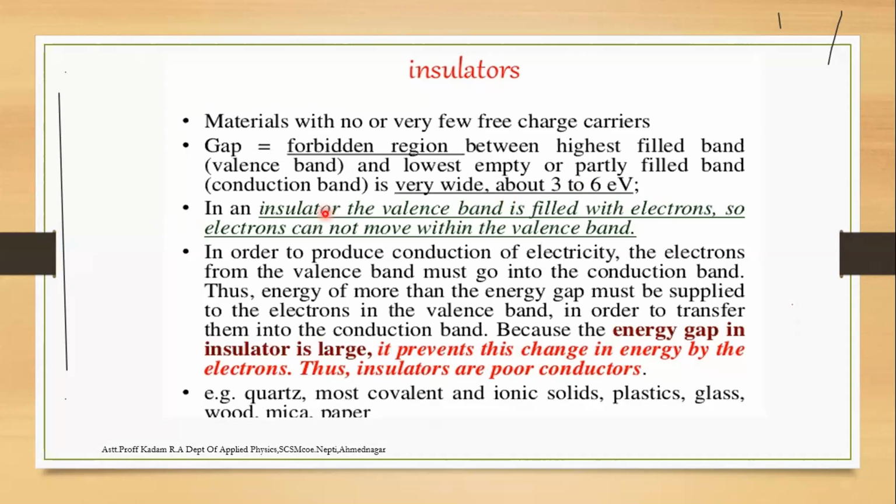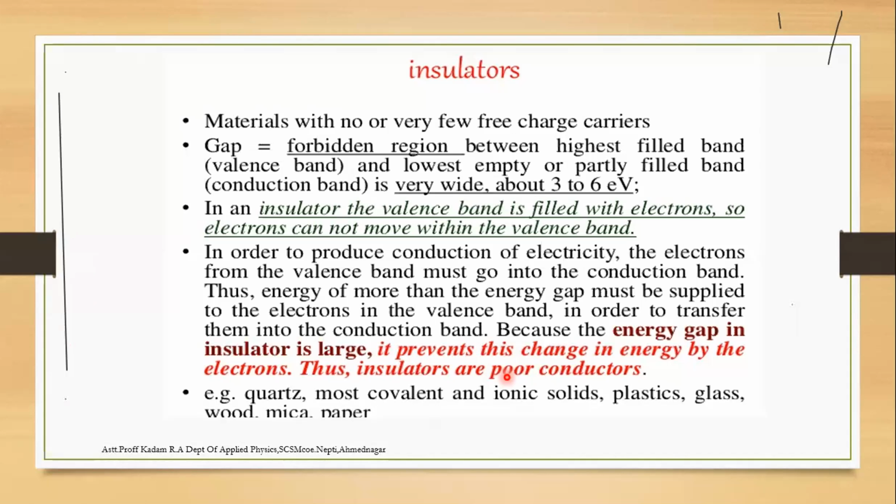In an insulator the valence band is filled with electrons, so electrons cannot move within the valence band. To produce conduction, an electron from the valence band must go into the conduction band, and the energy supplied must be more than the energy gap. Since the energy gap in an insulator is larger, this prevents the transfer of electrons, so insulators are poor conductors.